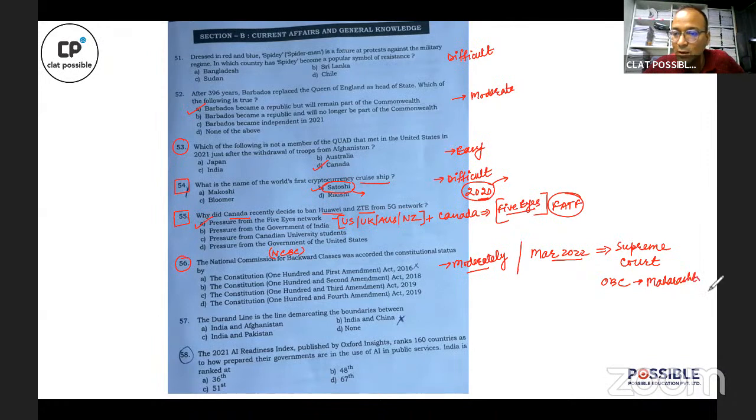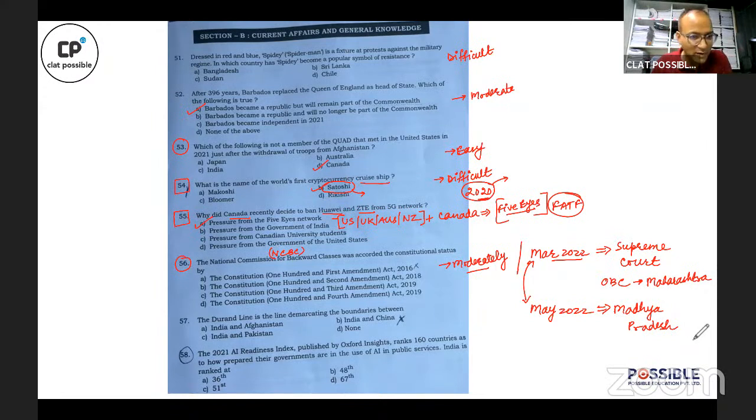But in a similar but different case, in May 2022, the Supreme Court allowed OBC reservation in local body elections in Madhya Pradesh. So the background of this question was set up by two differing judgments by the Supreme Court, one in March 2022, another in May 2022, and both were related to OBC reservation in local body elections.